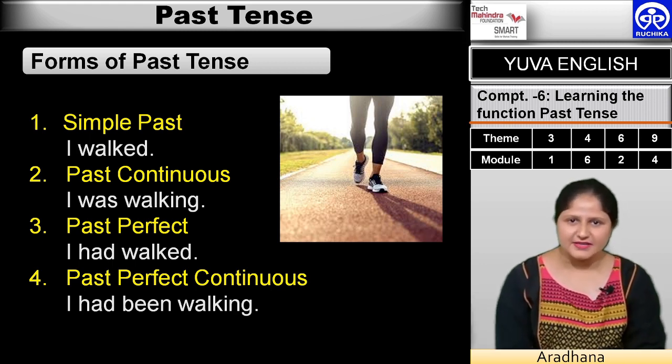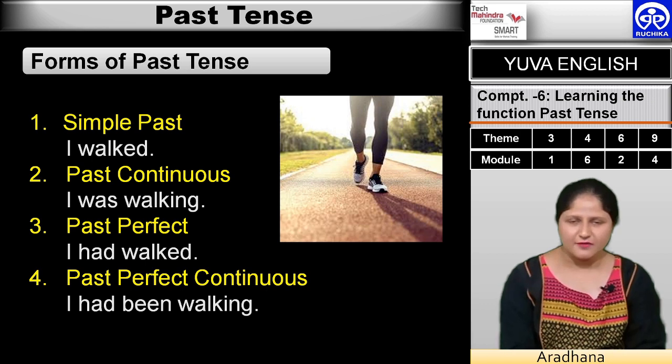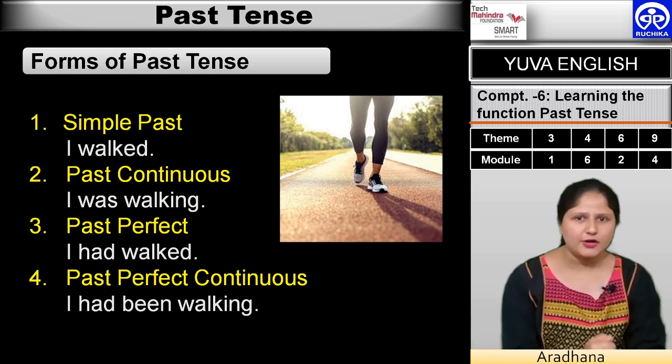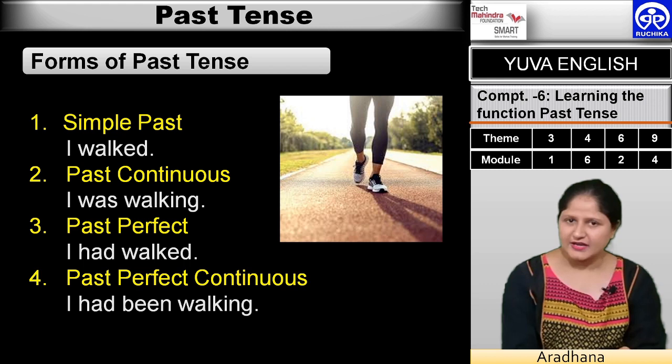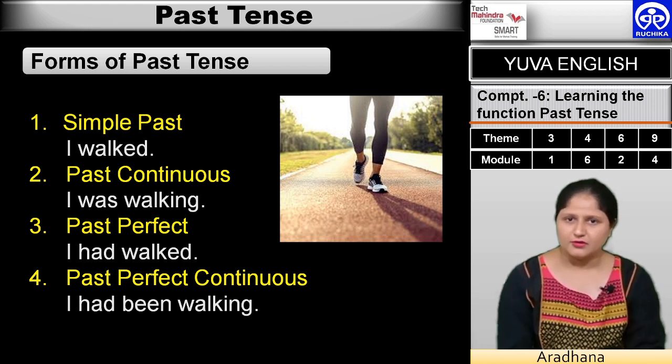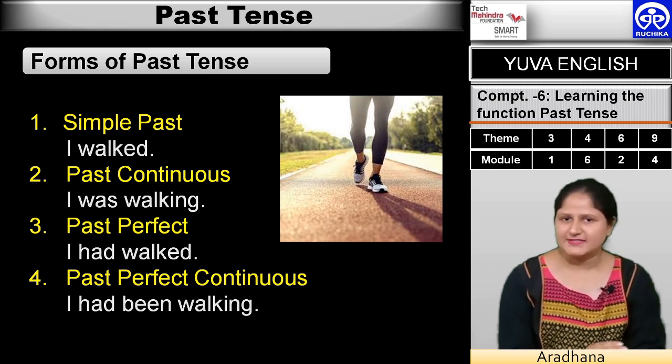We will read the sentence, "I walked." That means walk is the verb and ed has been attached to it, right? So it is in the form of verb plus ed. Whereas in the second sentence, "I was walking," was has been prefixed and it is in the ing form. The verb is walk. So it is in the structure of was, verb plus ing.